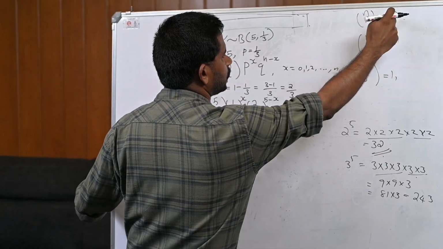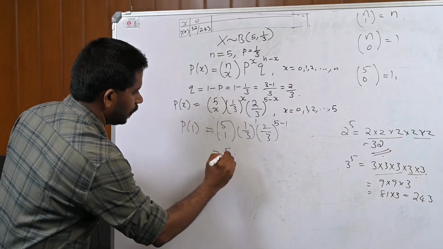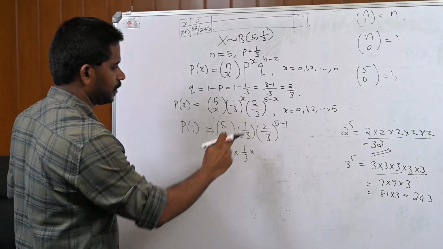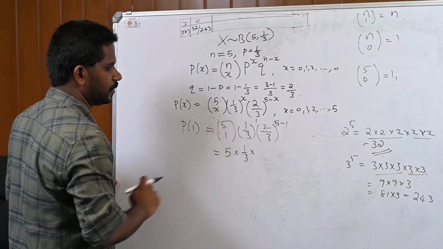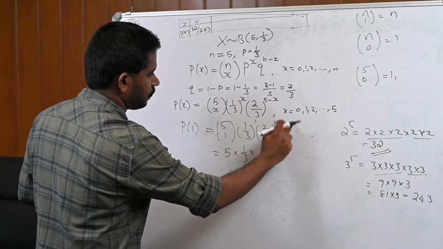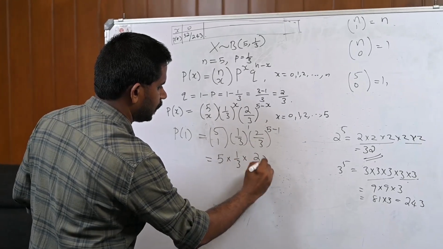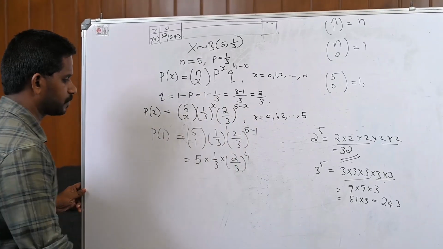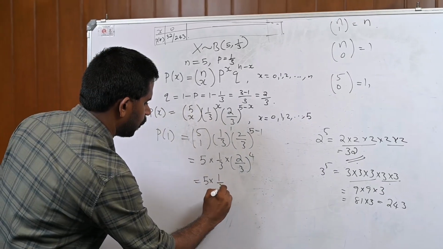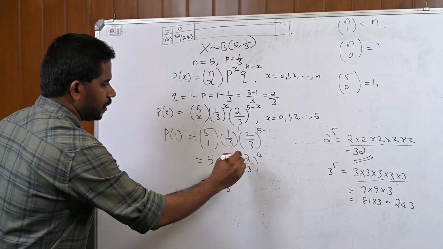Therefore, 5 into 1 by 3 raised to 1, that is 1 by 3, into 2 by 3 raised to 5 minus 1, that is 4.